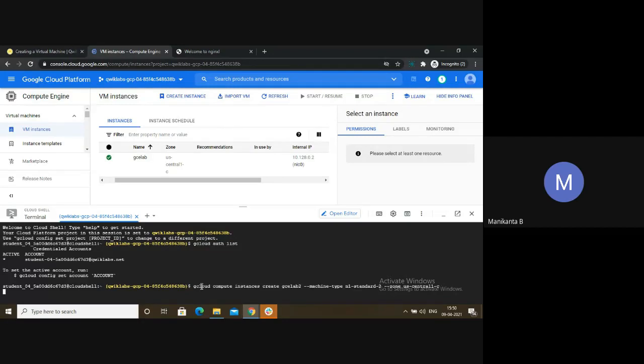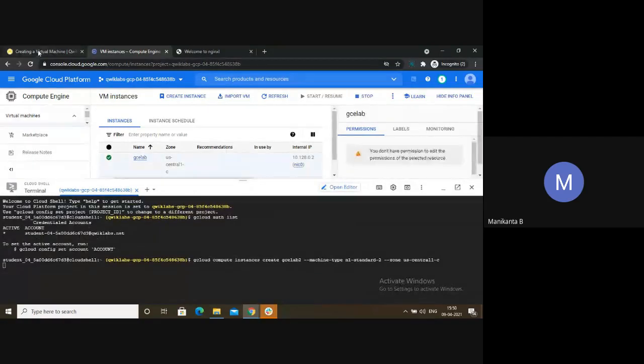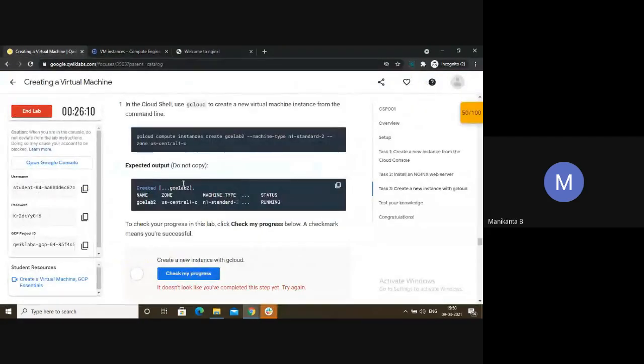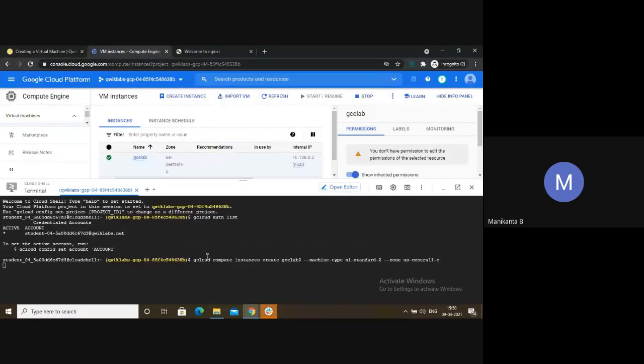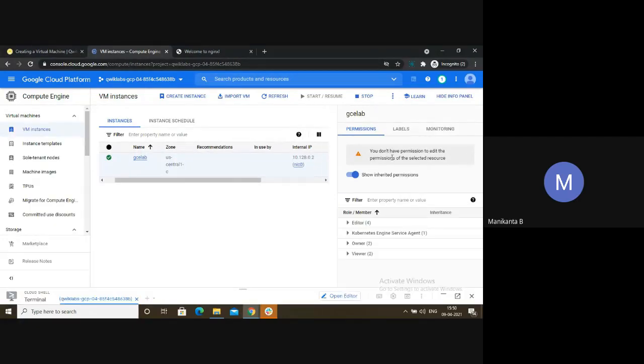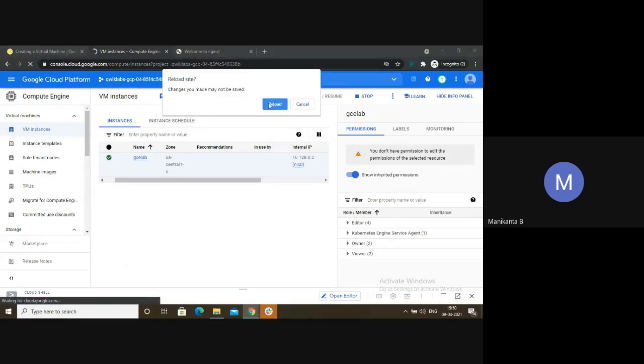You put this. Put first, and they are asking how the expected output should be. The console is so slow today. Look, they are showing it to me also. You don't have permission to edit the permission of the selected resource. Refresh.